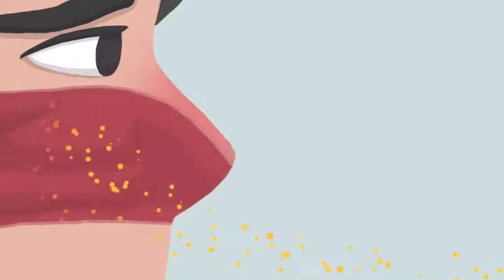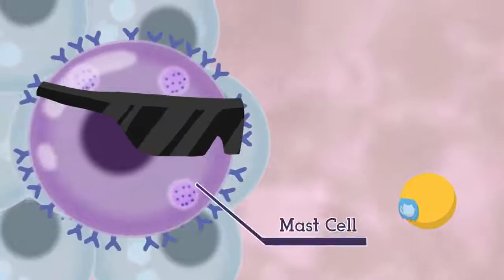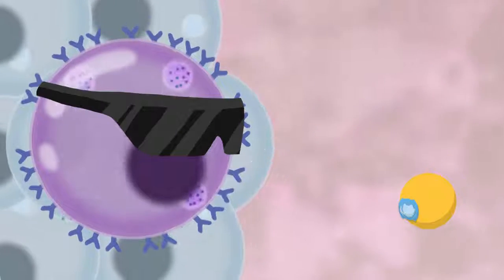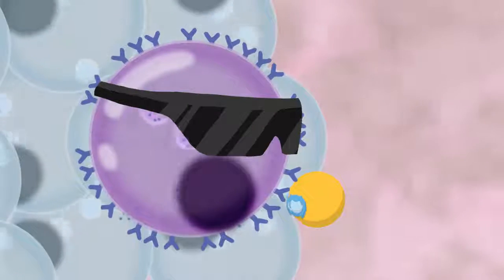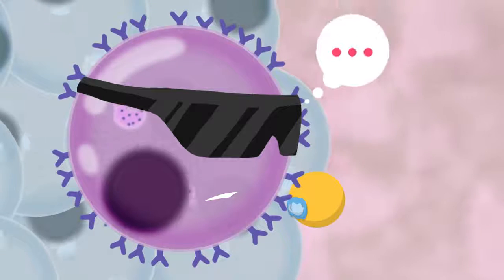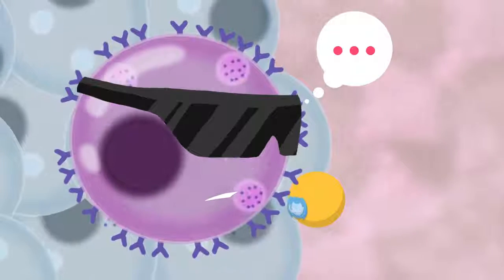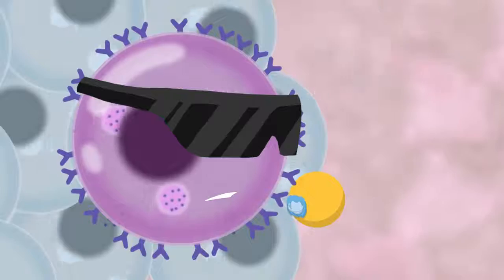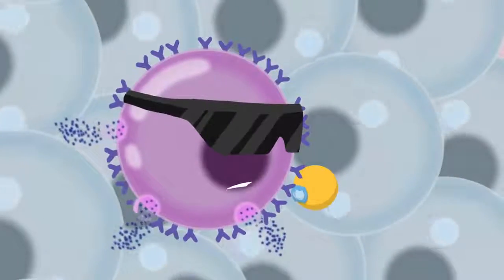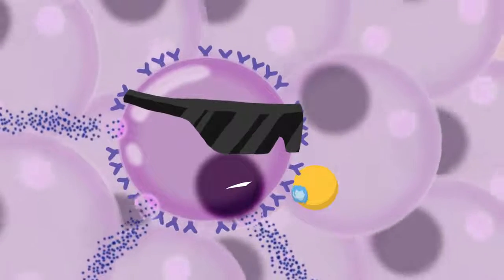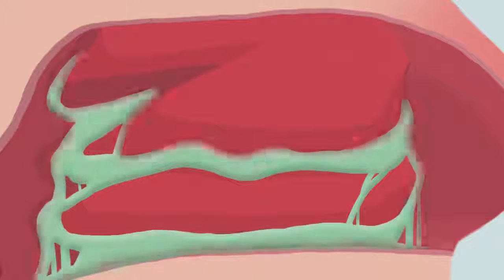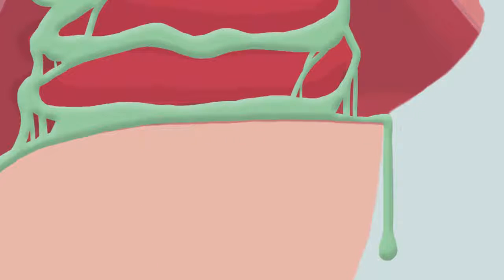Once inside the nose, they will meet the immune system, particularly mast cells, attached to IgE antibodies. The allergen will bind to the IgE antibody, which will then activate and alert mast cells. In a normal person, the reaction is minimal. But in those suffering from allergic rhinitis, this cell overreacts big time. It signals to all cells in the surroundings by releasing histamine. Histamine will now cause inflammation and swelling of the nasal mucosa, which will then cause excessive mucus production. This results in nasal drip.